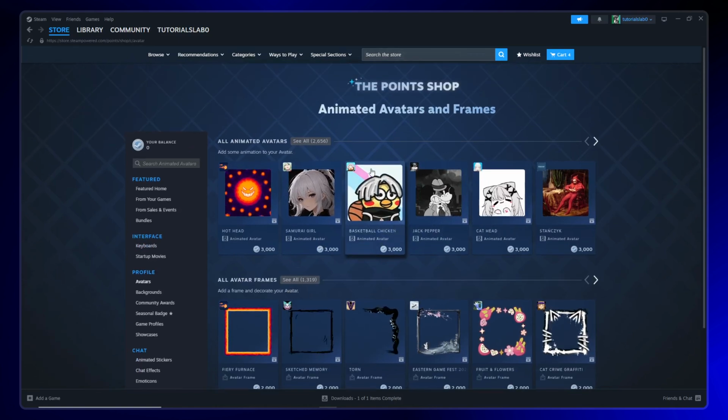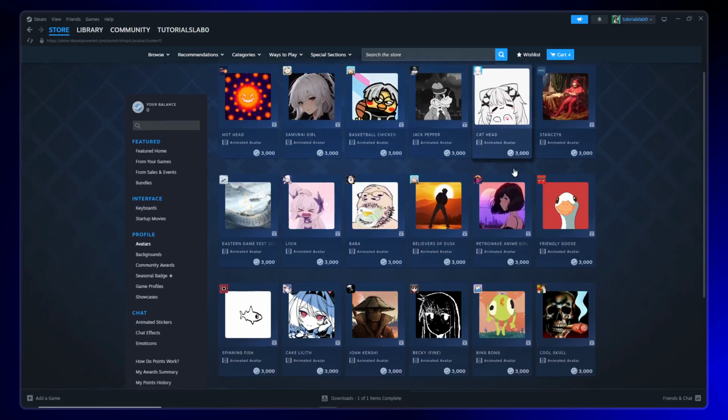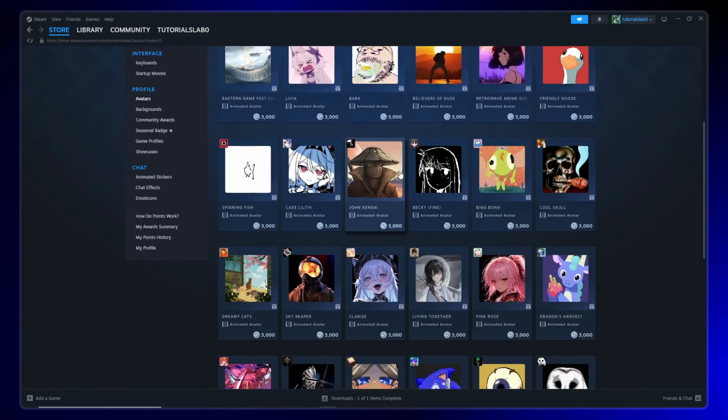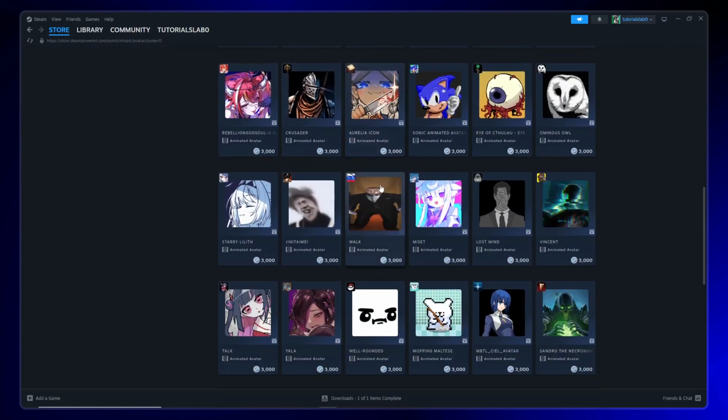If you want to specifically browse all the animated avatars available, navigate to the All Animated Avatars section. Right beside it, you'll see a button that says See All. Click on that button to expand your options and view the complete collection of animated avatars available in the shop. Take your time browsing through the results until you find an animated avatar that catches your eye.